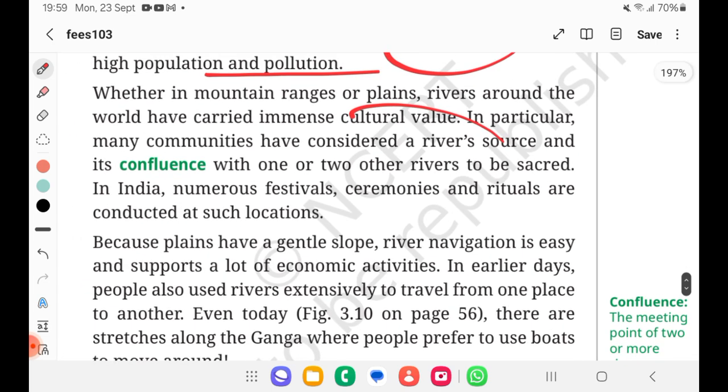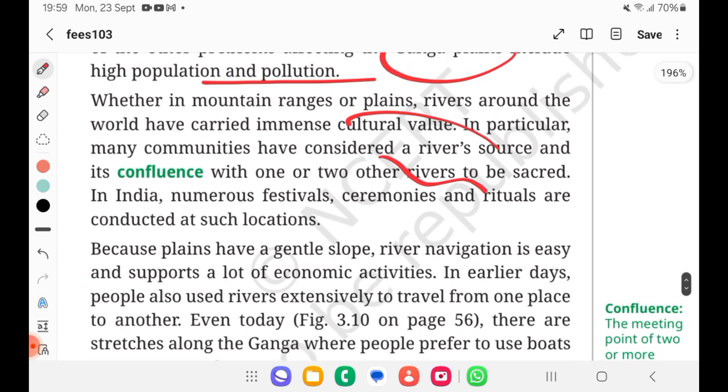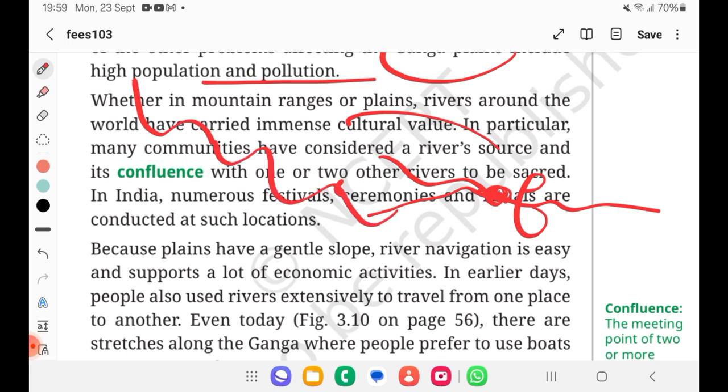When two rivers get combined, that is called a confluence and then flow. The example for this is the Ganga river, which originates from Dev Prayag. Why? Because the Alakananda river from Badrinath is combining with the Bhagirathi river from again Uttarakhand. So that is called a confluence.